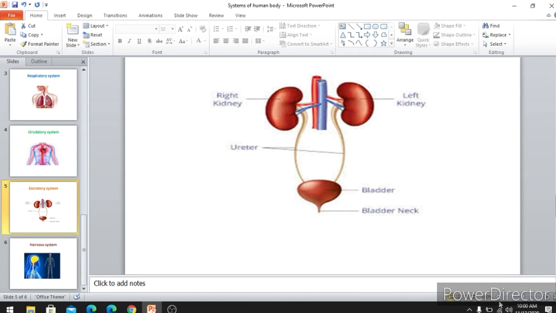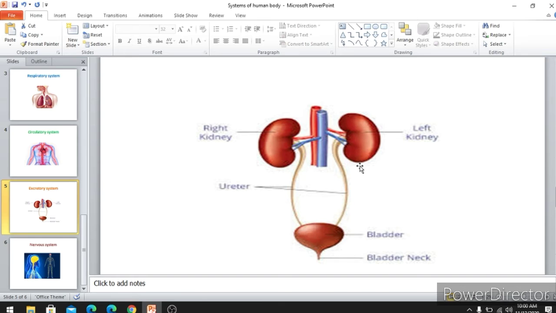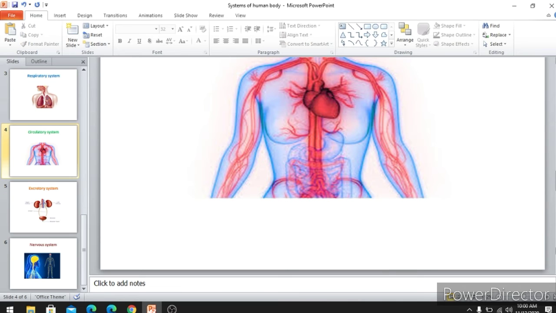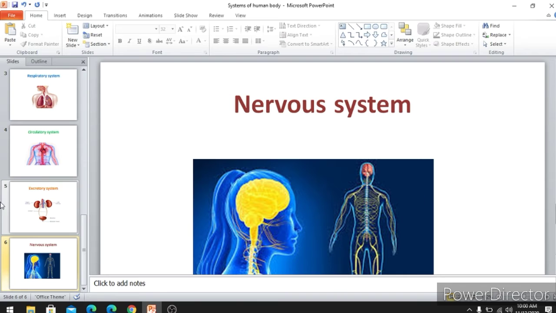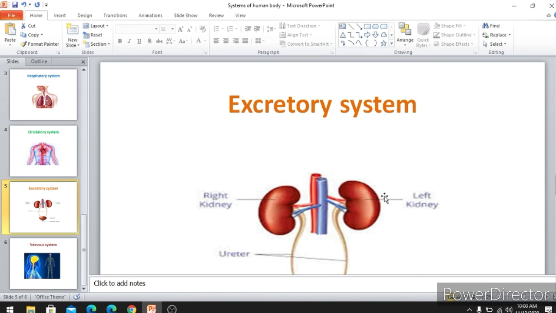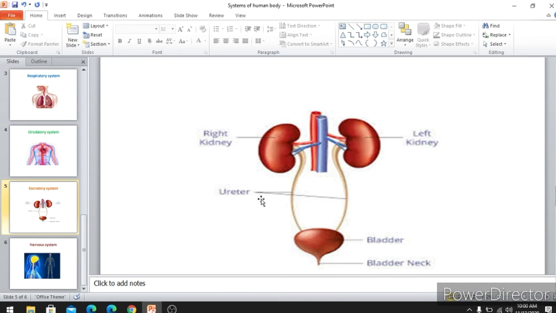So that work is done by our excretory system. The system which is helping to send out the waste materials is known as the excretory system. So this is the excretory system, and in this the kidneys are the main organs.